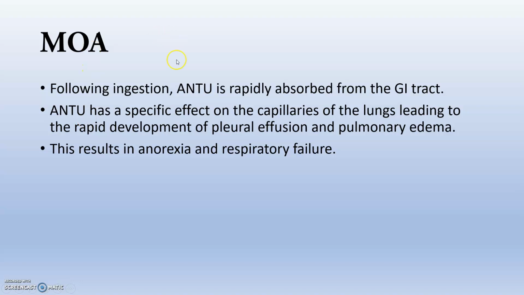So the mechanism of action is very clear. In the lungs, ANTU releases a sulfur atom which attacks endothelial cells, leading to pleural effusion, pulmonary edema and drastic pulmonary edema. Whenever it is taken into the GI tract, it attacks the gastric mucosa and produces ulcers and erosion. This results in anorexia, respiratory failure and finally death.